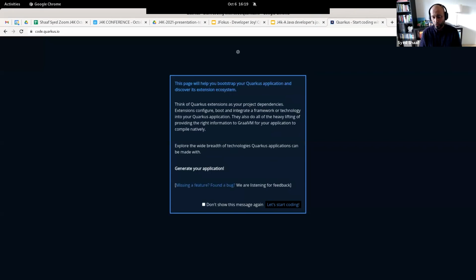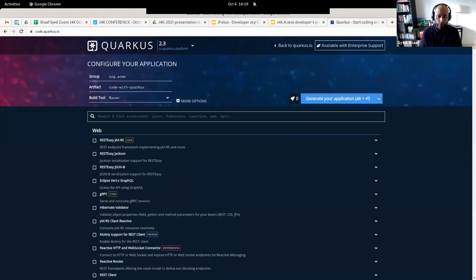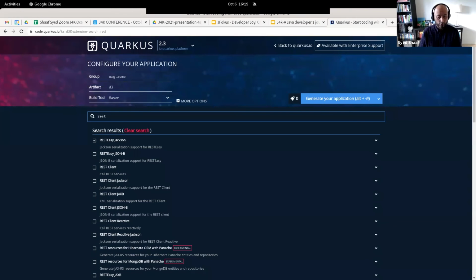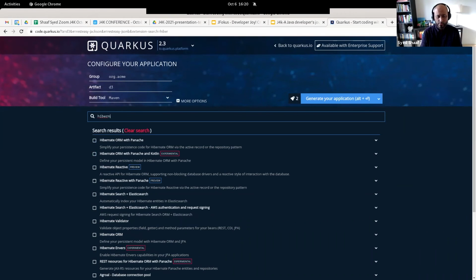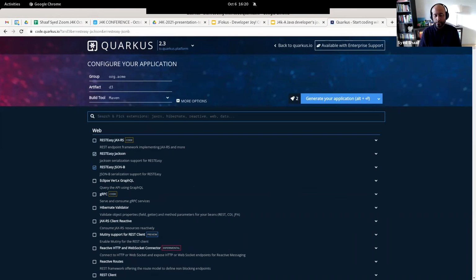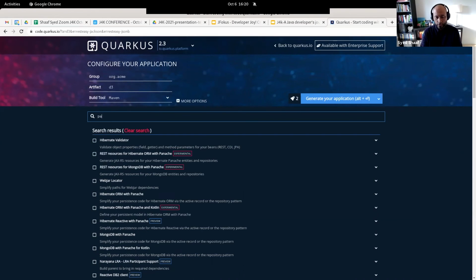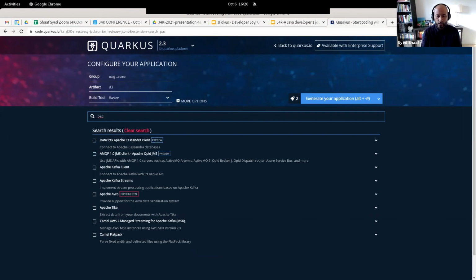And over here, you can say, hey, I want to create a new project. It should be Maven or Gradle or whatever you like. Maybe I want to use RESTEasy Reactive as an example. Maybe use JSON-B. I want to use Hibernate, etc. There's a bunch of extensions out there, and let's say Panache as an example. So you will get the Panache extension.